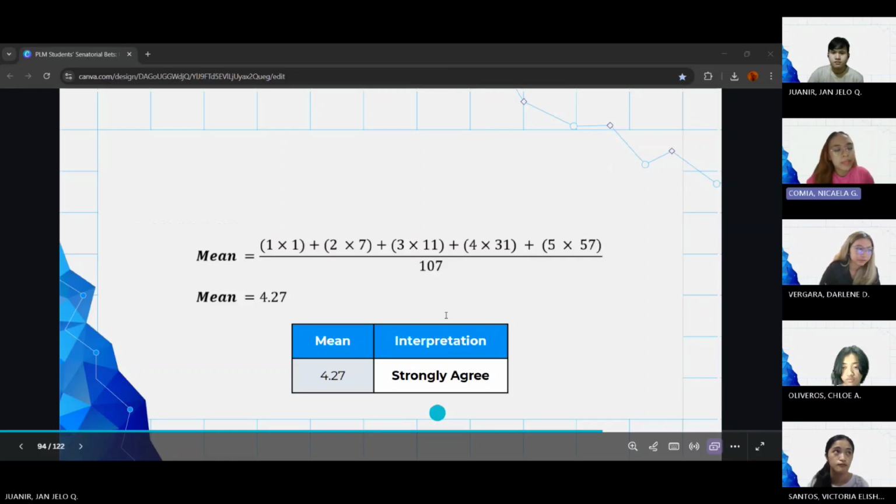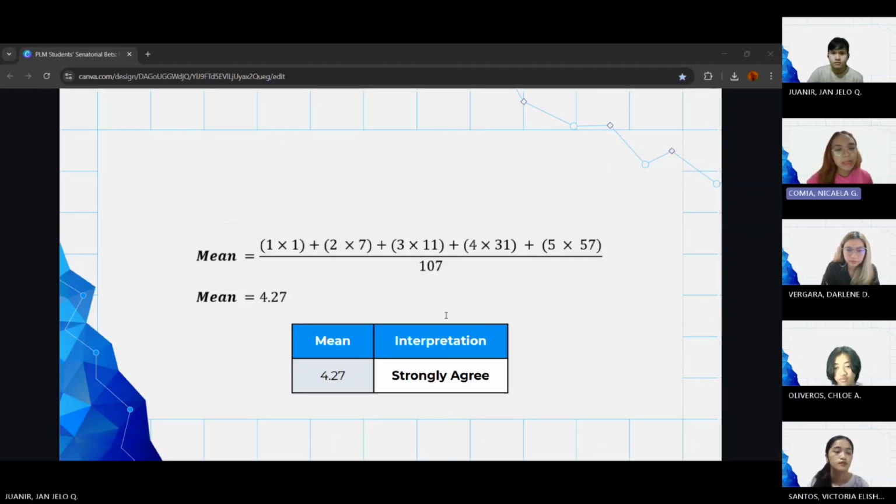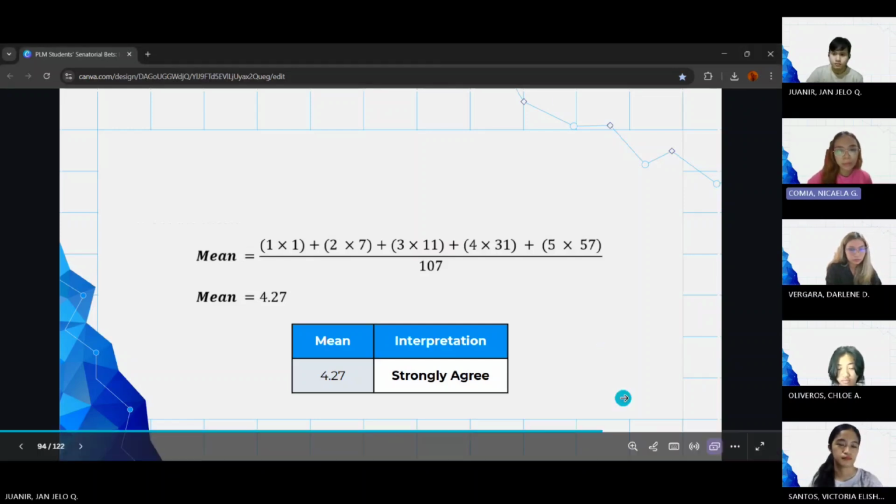Again, in getting the central tendency, we use the mean, and we got a mean of 4.27, which lies under the interpretation of strongly agree. So this means that most people agree in using this area as a basis in evaluating a candidate.